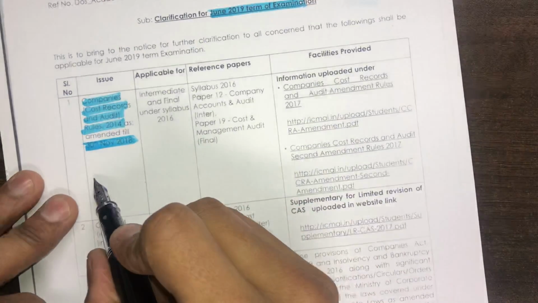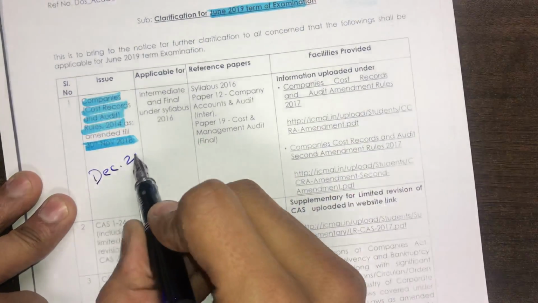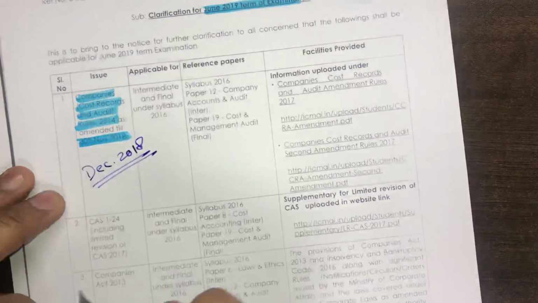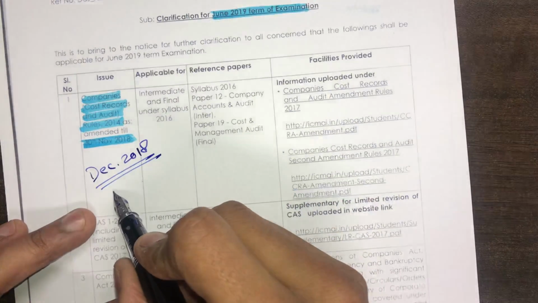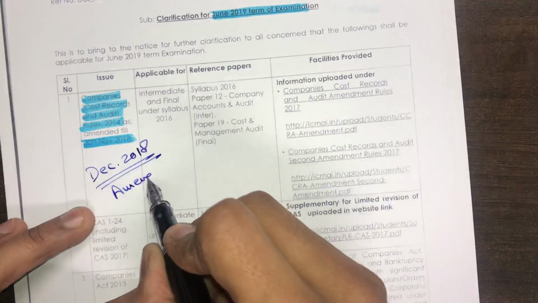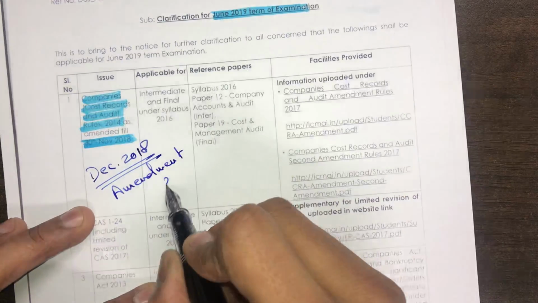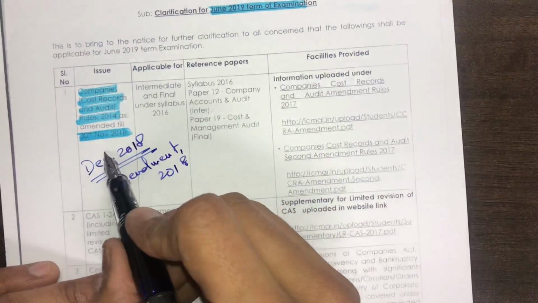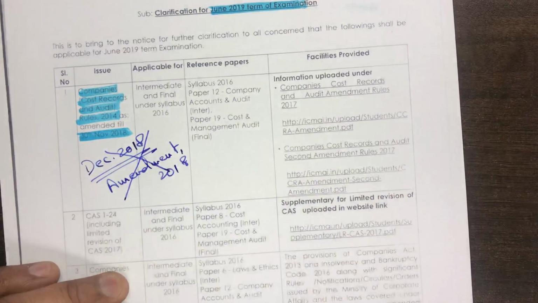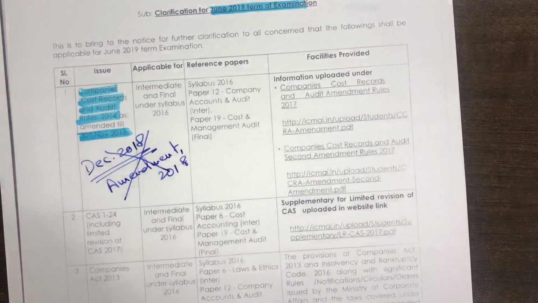Guys, let me tell you that there has been an amendment in December 2018 to these rules as well. Please note that those amendments are called Amendment 2018. Please note that these amendments are not applicable for the June 2019 attempt.